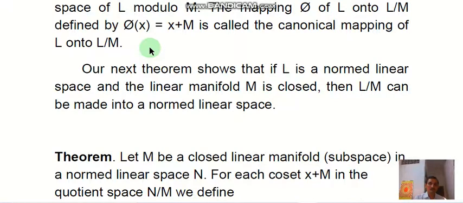To study its property, our next theorem shows that if L is a norm linear space and the linear manifold M is closed, then L by M can be made into a norm linear space.